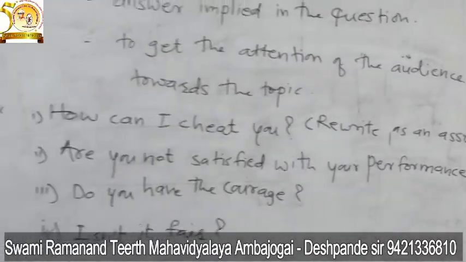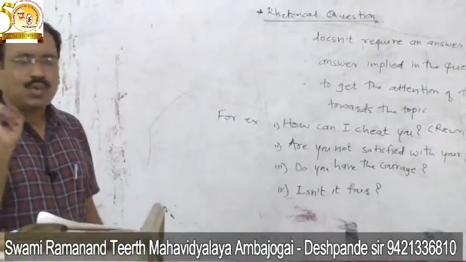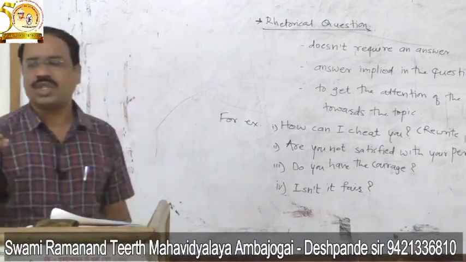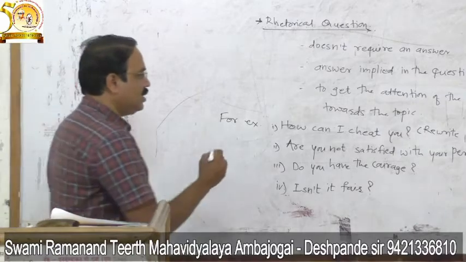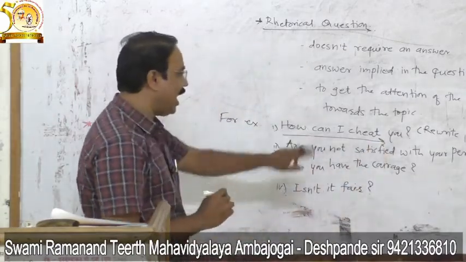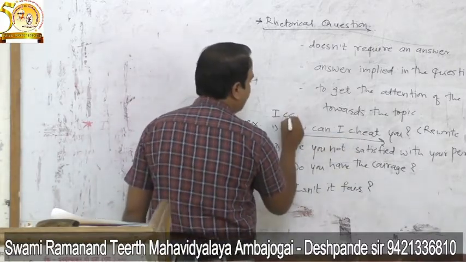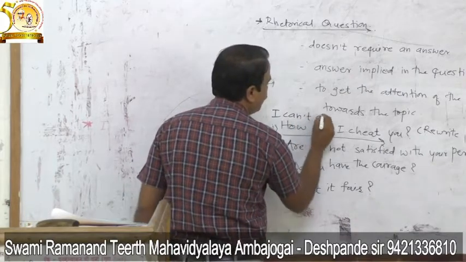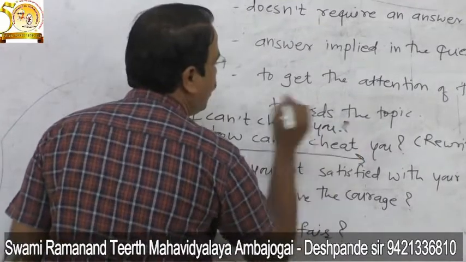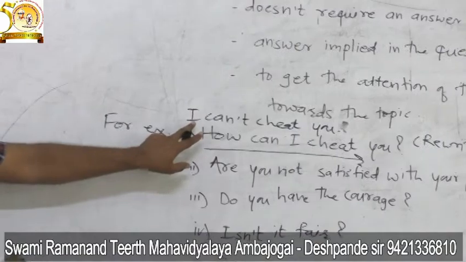So when such instructions are there, what is expected as a student from you, or how to write the correct answer, how to turn this rhetorical question into assertive one. So just you have to turn this rhetorical question into assertive one. How can I cheat you? Means what will be the assertive sentence? I can't cheat you. If the question is I can't cheat you, then put the full stop at the end of the sentence. The rhetorical question is turned into the assertive one.